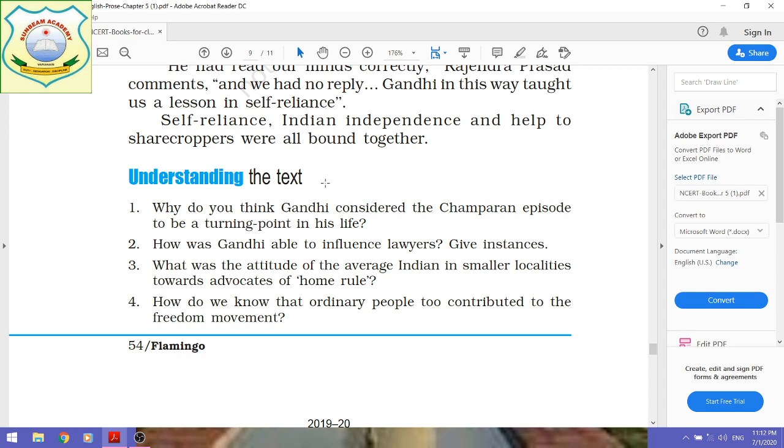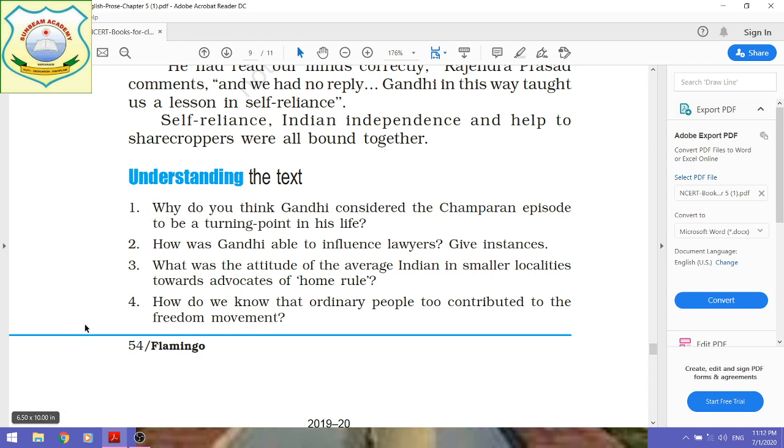Gandhiji got huge support, which he utilized later on in the freedom struggle of India. In this way, self-reliance, Indian independence, and help to sharecroppers were bound together.